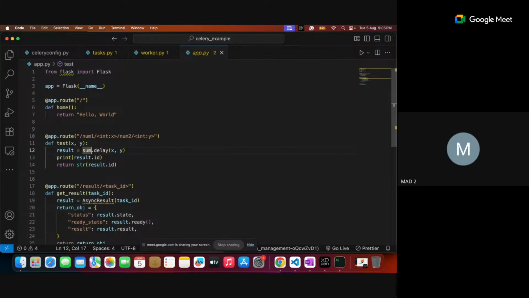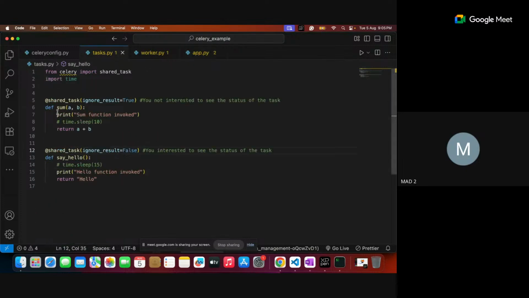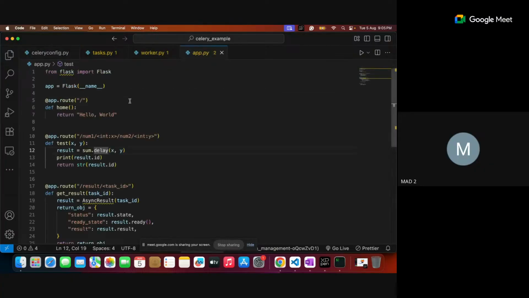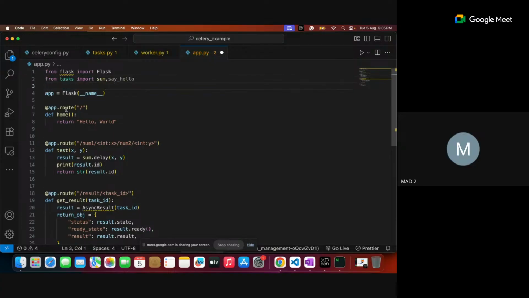Here the interesting part is that I'm calling sum.delay. Why should I call delay? Because the task is calling that X plus Y sum function, which is already defined in the tasks file. I have to import it. Here I have not imported it yet, so let me import it: from tasks import two things, the first one is sum, the next one is say_hello. These two I imported.